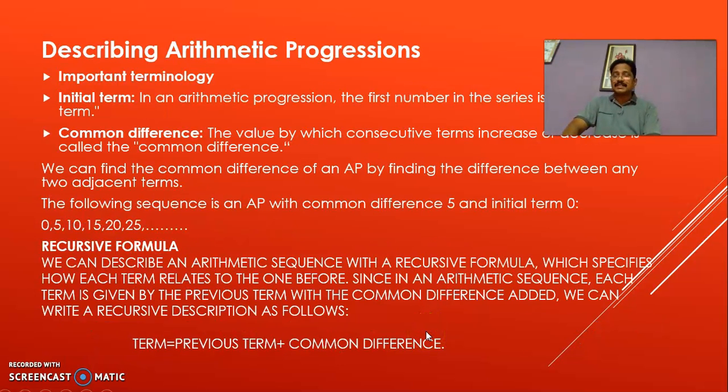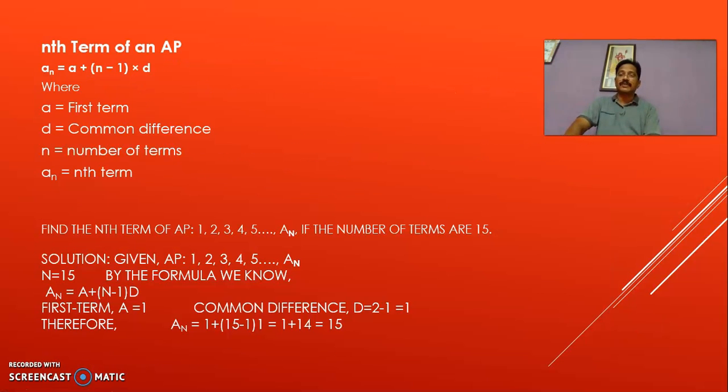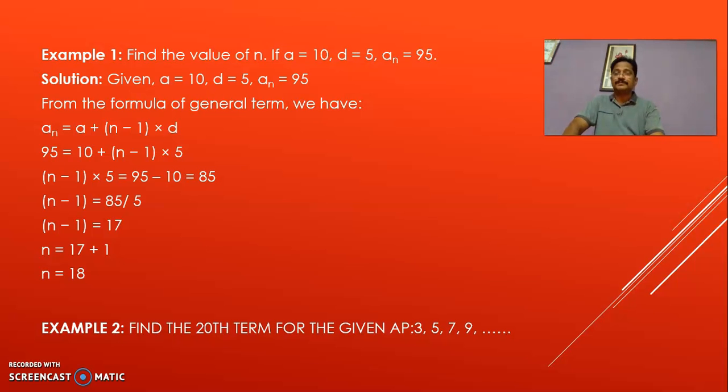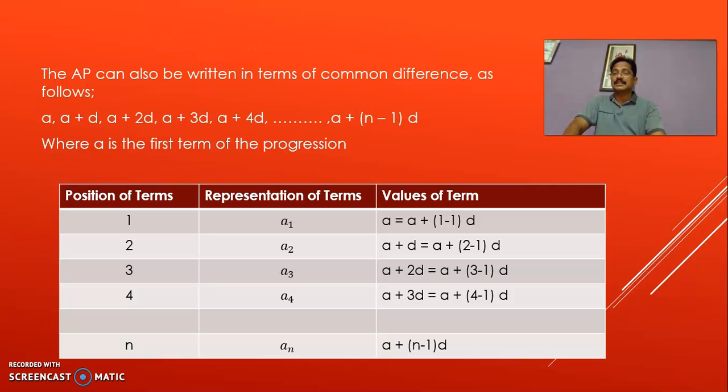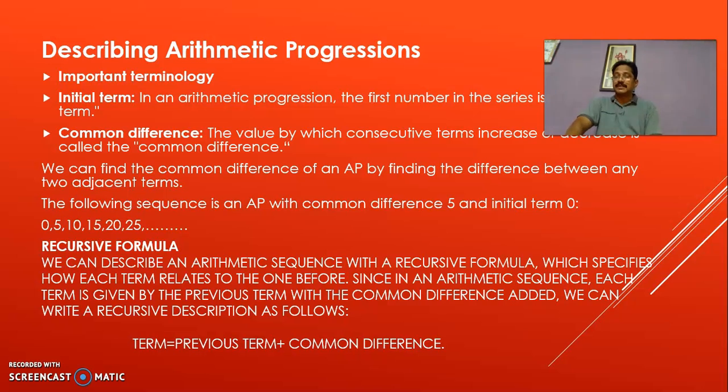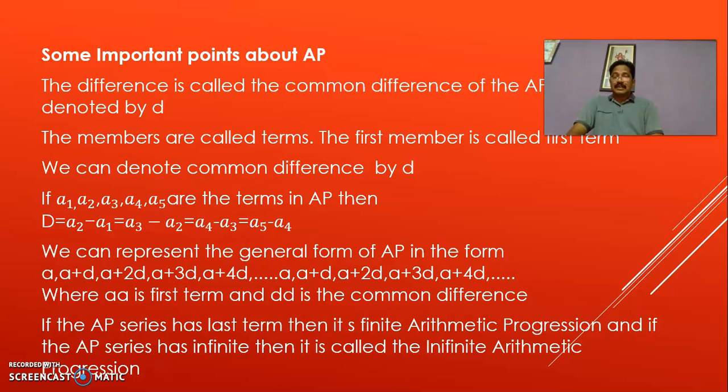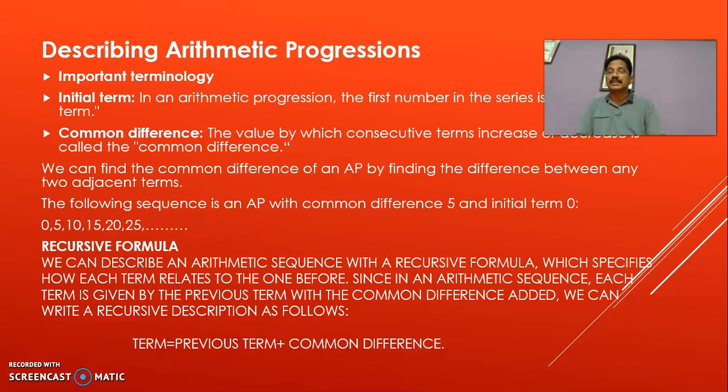If an arithmetic progression series has a last term, then it is a finite arithmetic progression, and if the AP series is infinite, then it is called an infinite arithmetic progression. If it is a finite series, we call it a finite series. If it is infinite, we call it an infinite series. Okay. Now, describing the arithmetic progression.